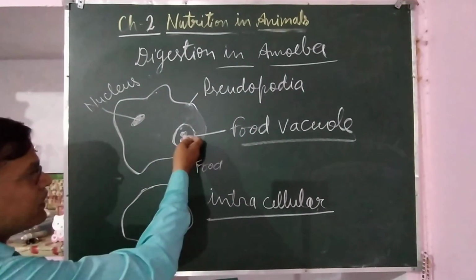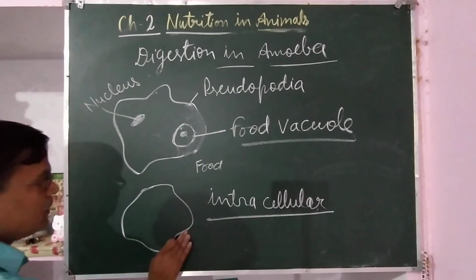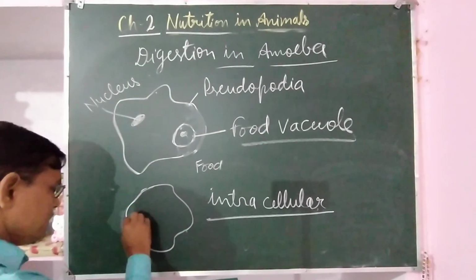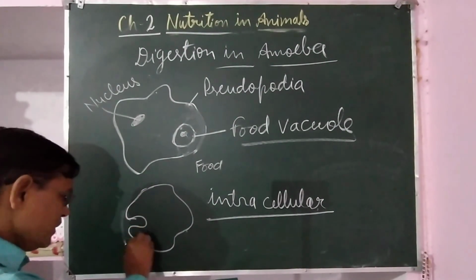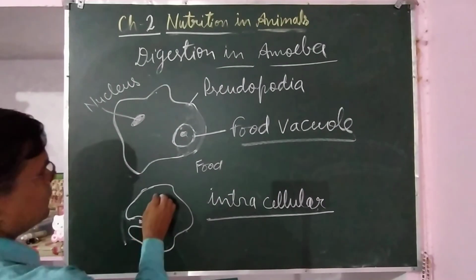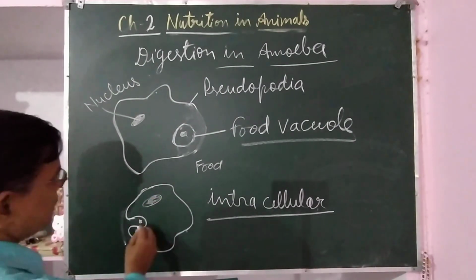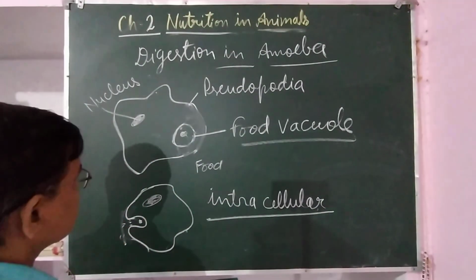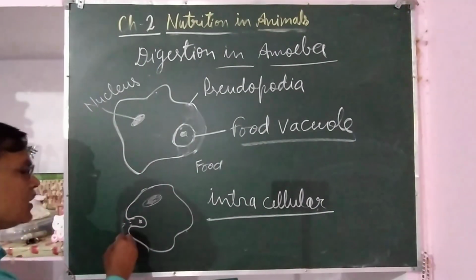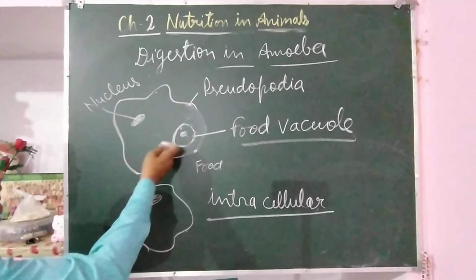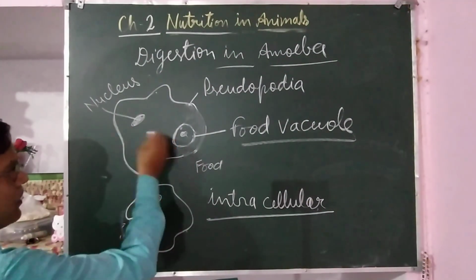And after that, whatever undigested part of the food is left, this food vacuole opens anywhere in the body. Suppose here it is opening, and this is the nucleus. This undigested part of the food, that is waste material, comes out from the body anywhere, as the vacuole opens at the surface of the body.